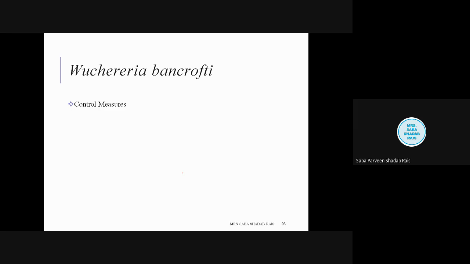Now how can we control the mosquito population? We think that if we do not stay in the high malarial zone, we are on the safe side. No, other mosquitoes can cause other types of disease. There are many diseases which are spread by the mosquito.